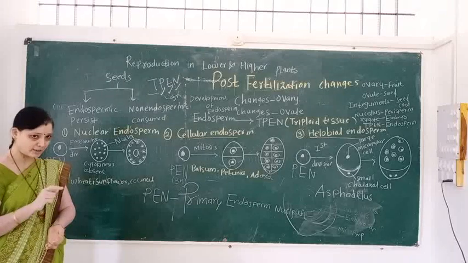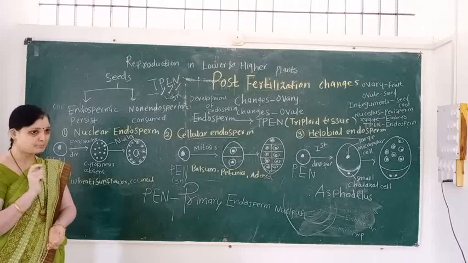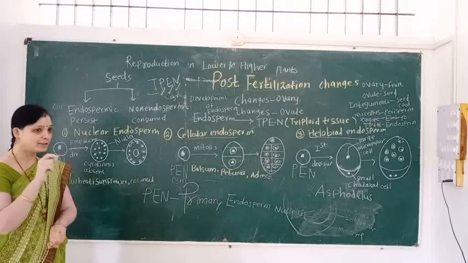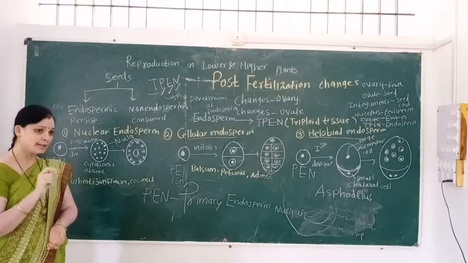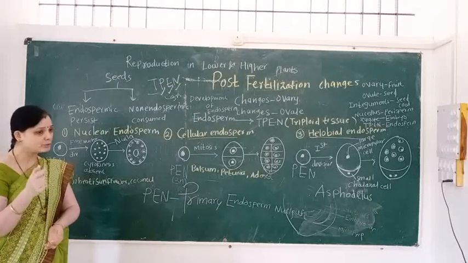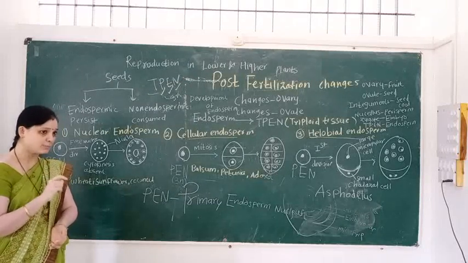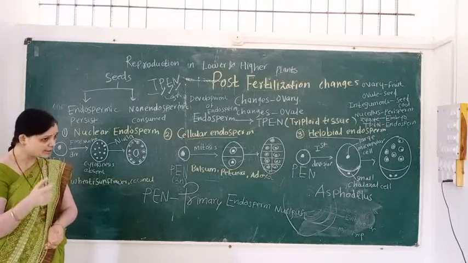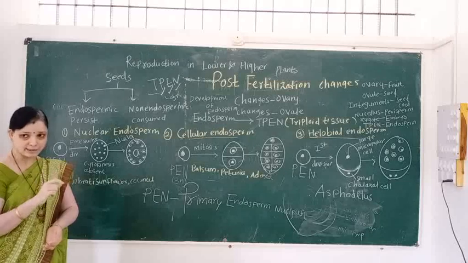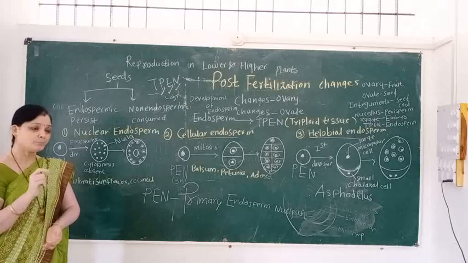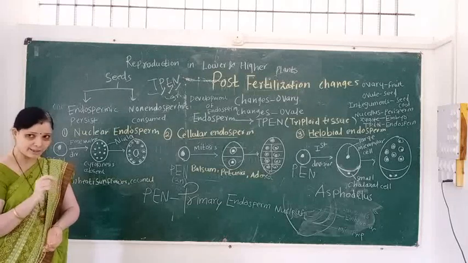In the embryo sac, all the cells are haploid, but the secondary nucleus is diploid. Antipodal cells are haploid, egg apparatus is haploid, but at the center the definitive nucleus is present, and it is diploid. So one male gamete fuses with the secondary nucleus, then the PEN, that is the primary endosperm nucleus, is formed, and its nature is triploid.